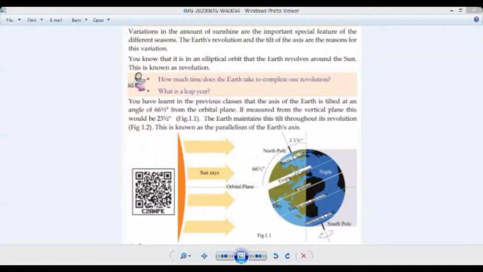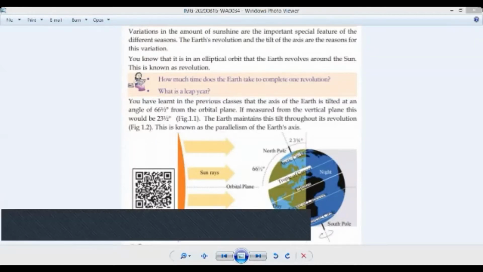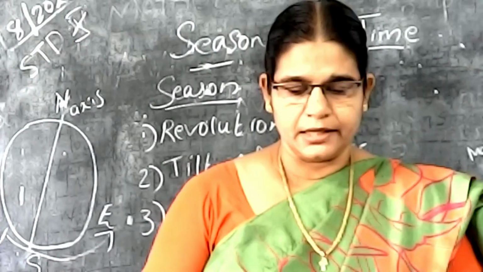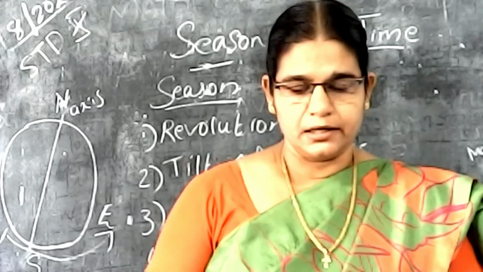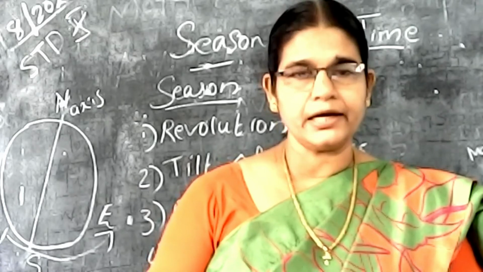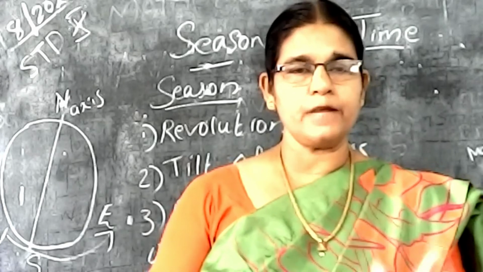Okay. Then what is the revolution? The earth revolves around the sun in an elliptical orbit. What is the meaning of elliptical orbit?